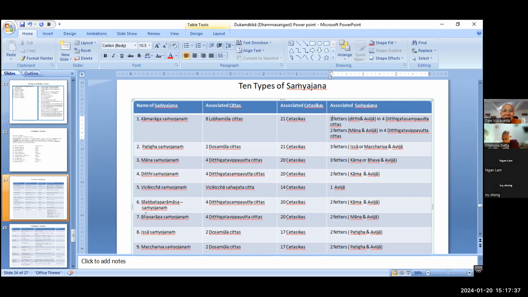Such a kind of habit is also Silabbata Paramasa. Without practicing insight meditation, one cannot attain enlightenment, however pure their morality is. That is Silabbata Paramasa samyojana. In the ultimate sense, it is also Ditthi cetasika.